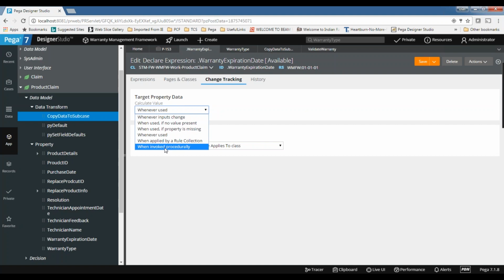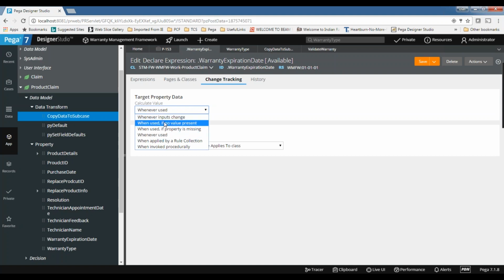The main motto of using these declarative expression rules is to let the system decide when to call the rule. But when you make it procedural, again you need to refer to the rule yourself. But the system is giving that option. Rule collection is a separate rule. If you want to call the rule as part of a rule collection, you can do this. These two don't come under any category; these are generic options.